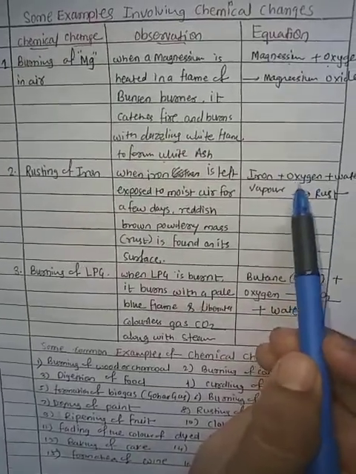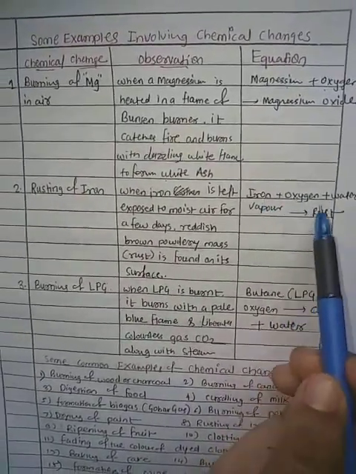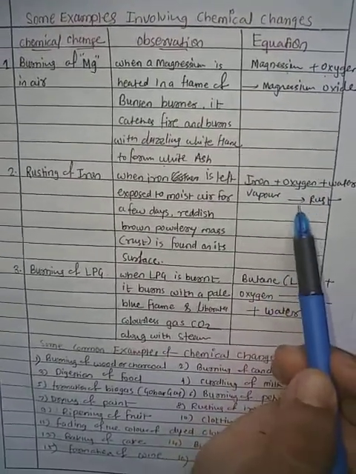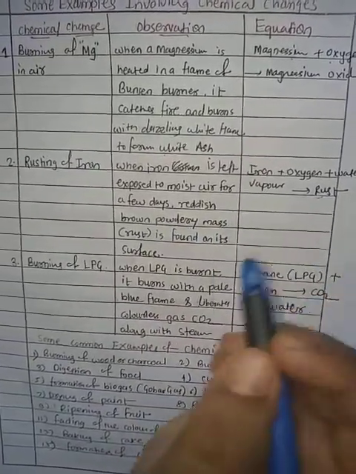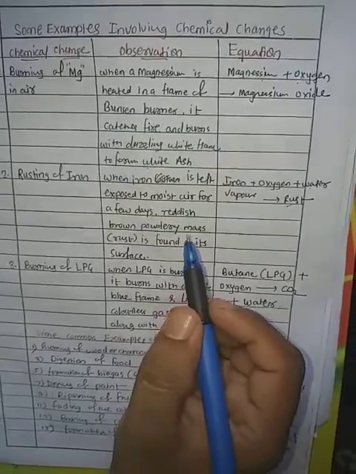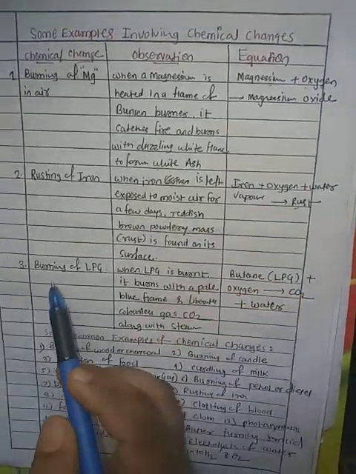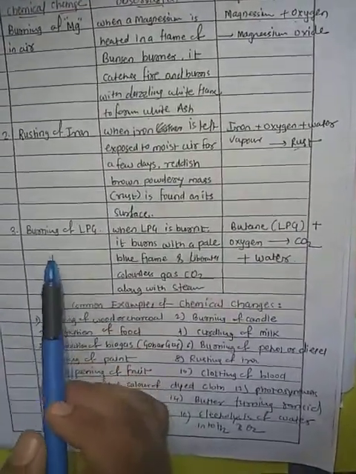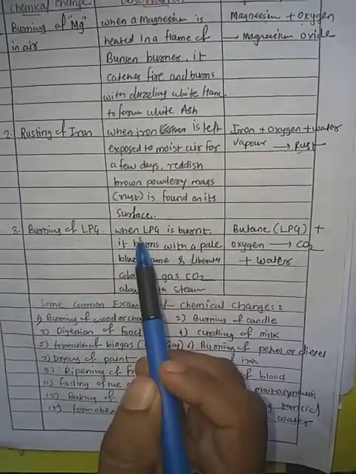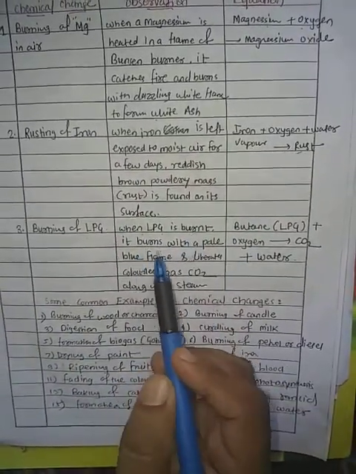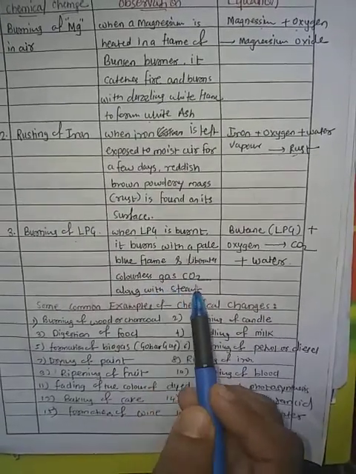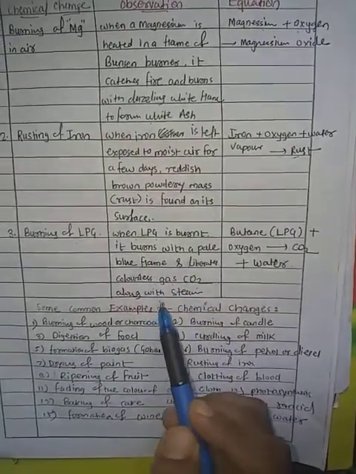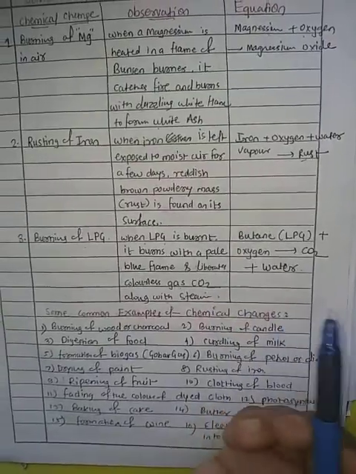Iron plus oxygen plus water vapor gives rust. Chemically, rust is iron oxide. Third, burning of LPG. When LPG is burned, it burns with a pale blue flame and liberates a colorless gas, CO2, along with steam. Steam means water only.